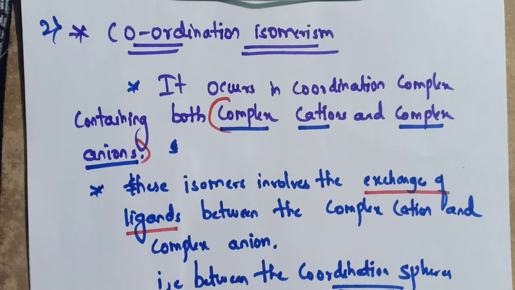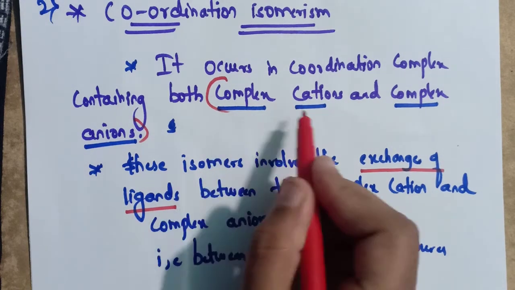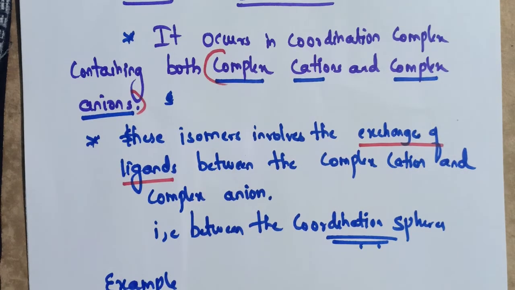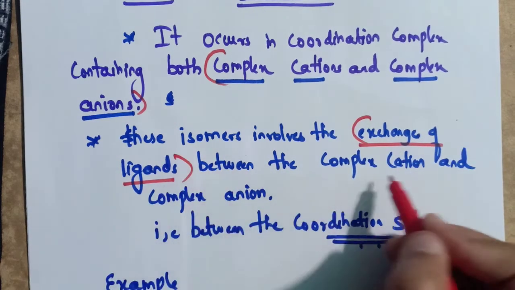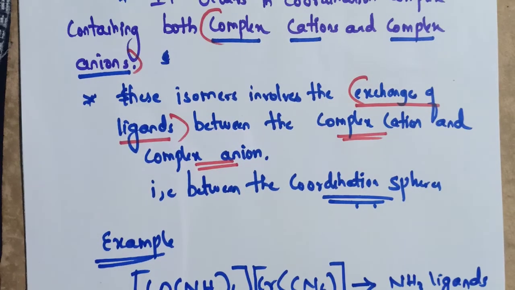And the second type of structural isomerism is coordination isomerism. It occurs in coordination complexes containing both a complex cation and a complex anion. If it consists of both, this type of coordination isomerism will occur. And the second point is that these isomers involve the exchange of ligands between the complex cation and complex anion. I'll give an example so you can understand it better.